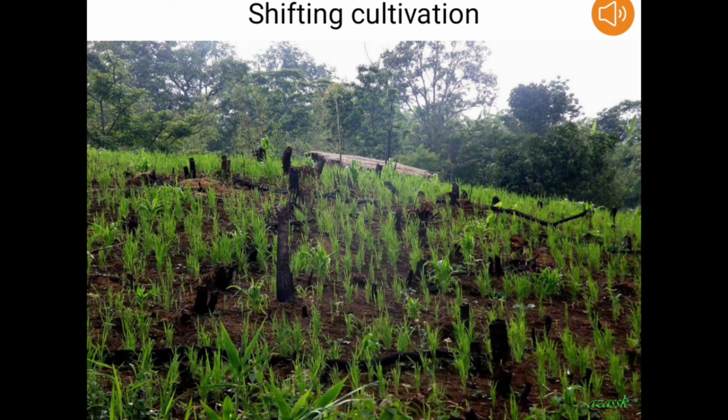erosion. We know that the trees and vegetation hold the soil together, and without trees and vegetation, the soil becomes loose, and when rainfall occurs or during the heavy rainy season, the topsoil cover gets washed away. And because of this, shifting cultivation or the wrong methods of farming is another major cause of land degradation.